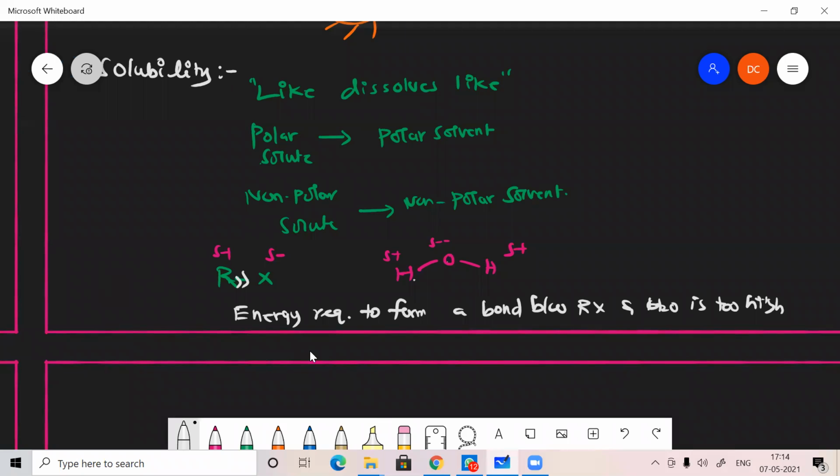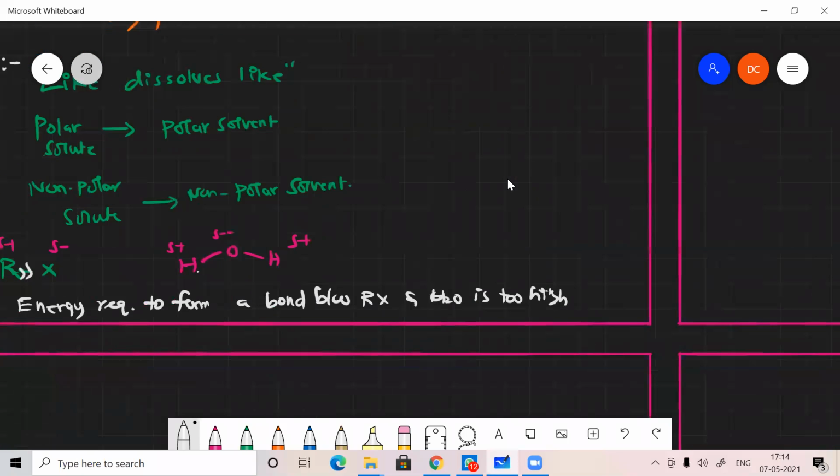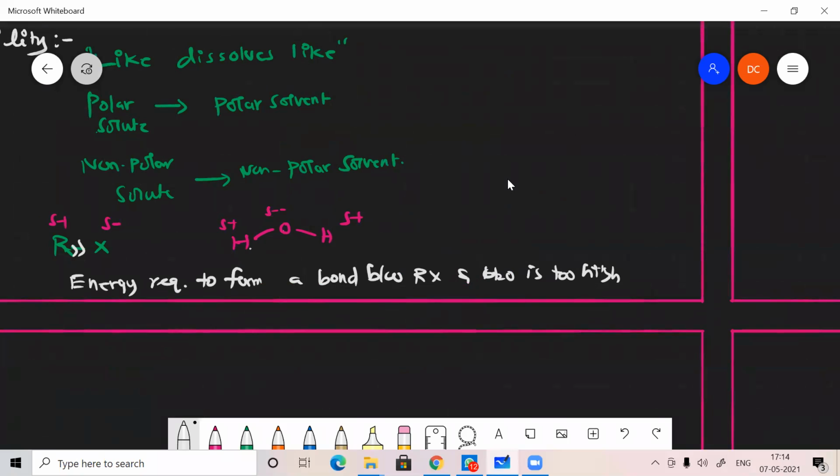Next, sir, what kind of interaction will happen between RX and H2O? That won't happen, because the hydrogen bonding can't be broken that easily. Even if it is broken out, there will be no bond formation. It requires a higher bond association energy, some more amount of energy to form a bond. The bond formed may be some ionic bonding, but ionic bonding will not be proper here. That's why the energy required is much more.